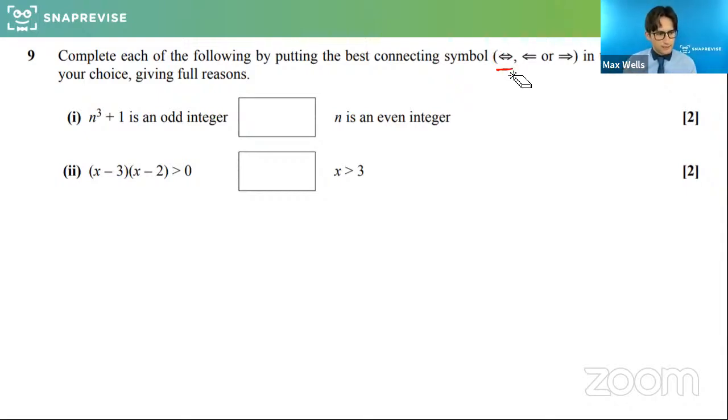So let's do this very carefully. And again, the slides have been copied in. If you would like to look at these and you're quite confident you want to move ahead even, that's fine. So if we've got n cubed plus 3 is an odd integer, n is an even integer, we want to work out which way round it is, what implies what, or if they're both always true. Okay, any suggestions here with how we could think about this?